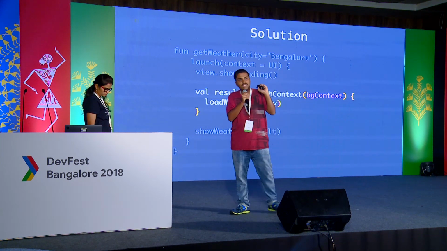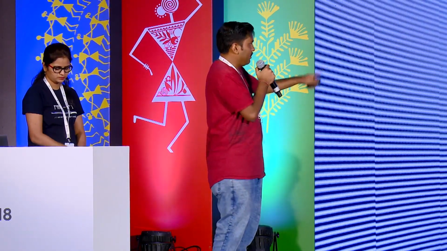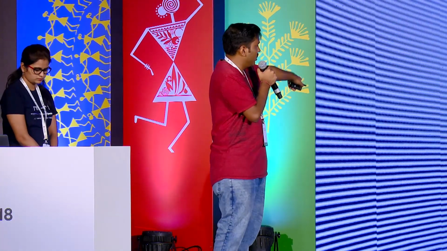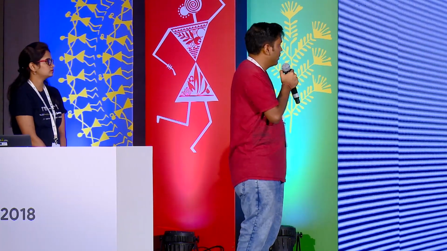That do something for me is nothing but a loadWeather. Now what this does is, it's going to suspend. This function loadWeather is a suspend function. That means nothing below it will be executed, but it's a non-blocking operation. Meaning showWeather result will not be executed until I have my result. The result is nothing but my variable that got assigned. withContext, if you remember from previous slides, is returning you the result.